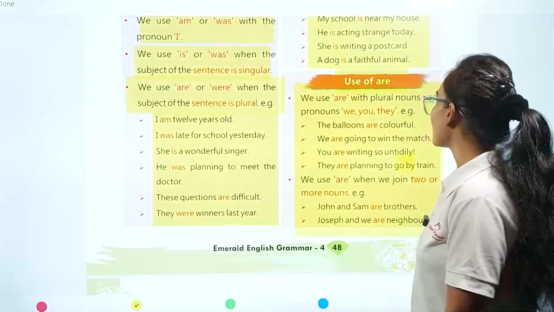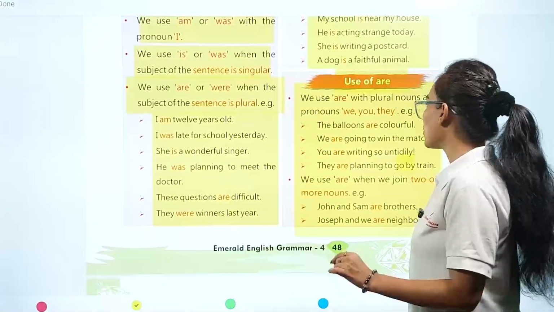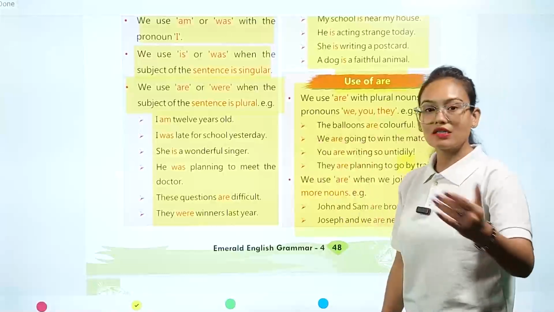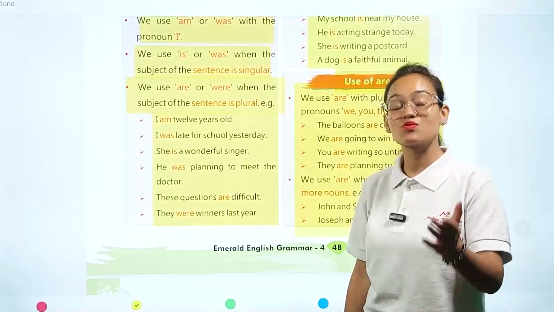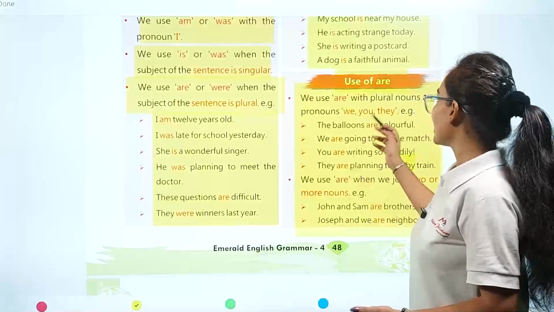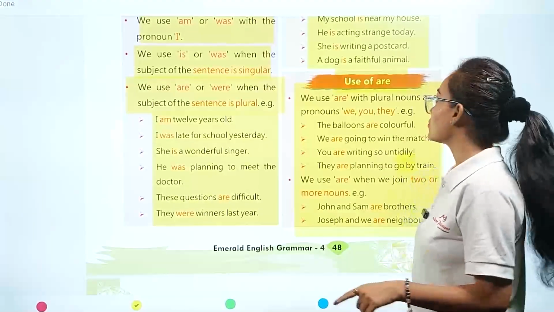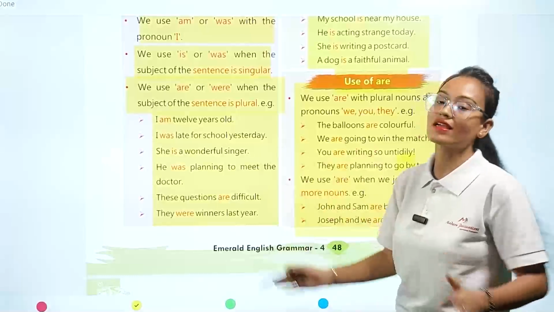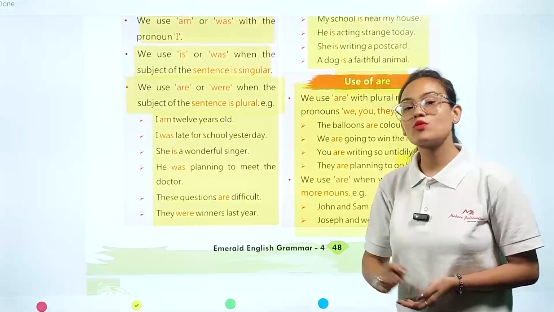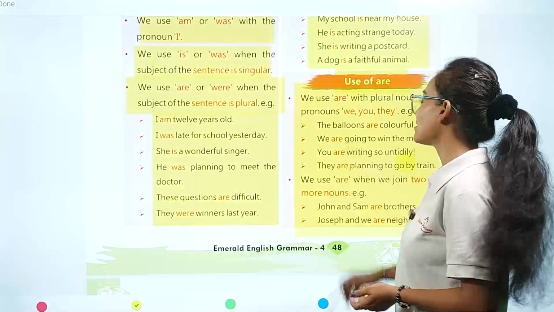We use "are" with plural nouns and pronouns: we, you, they. On the other hand, if our noun or pronoun is present in its plural form, like we, you, they, then we are going to use the verb "are". Examples: the balloons are colorful. Here we are talking about the plural form of balloon. That's why "are" is used.